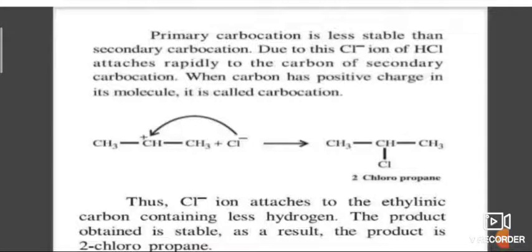So primary carbocation is less stable than secondary carbocation. Due to this, the chlorine ion of hydrogen chloride attaches rapidly to the carbon of the secondary carbocation. Now this chlorine is attached to this carbon atom to give 2-chloropropane.